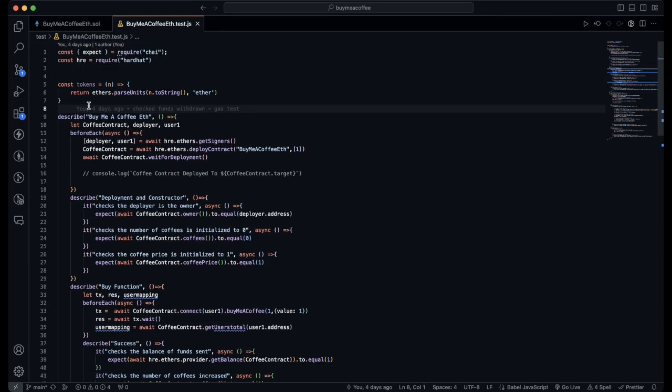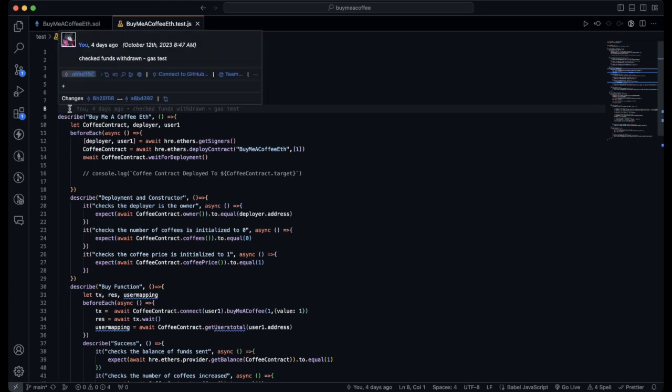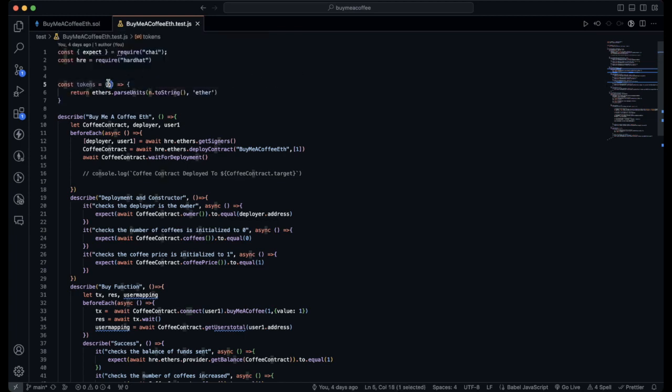Next, I create a function. I'm not sure if I even use this function, but I create it in almost all of my tests just to use just in case, which takes in a variable number and passes it to the string for ether and parses the units with 18 zeros at the end.